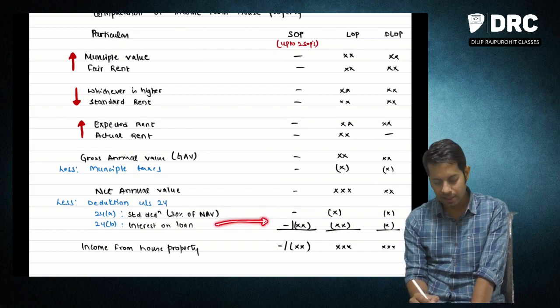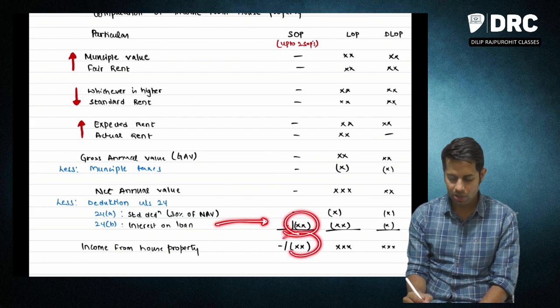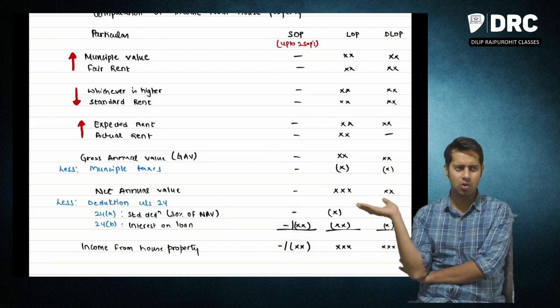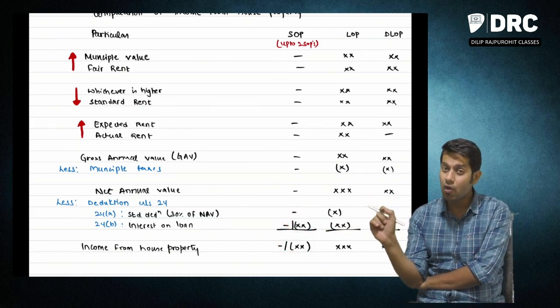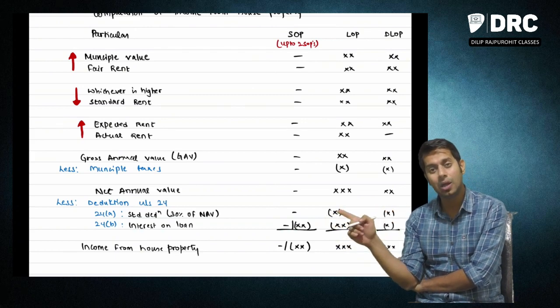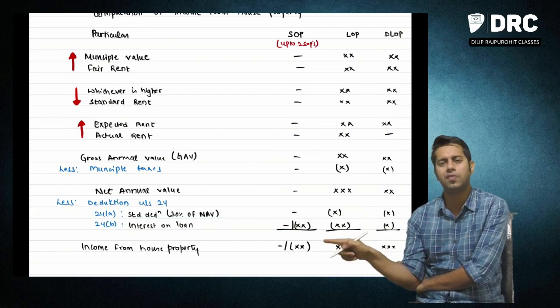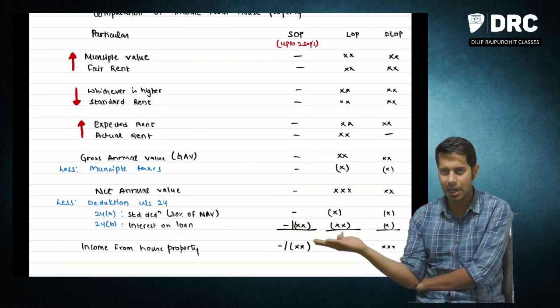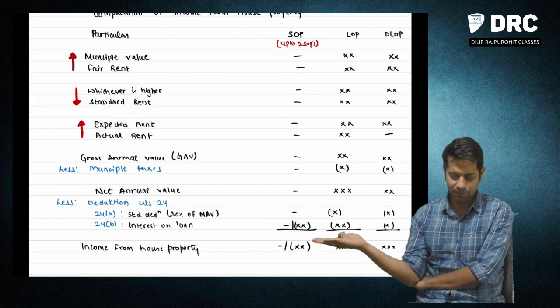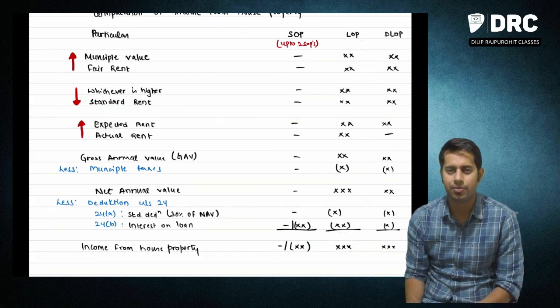There is a possibility that you would have taken a loan for that house. If you have taken a loan, then you can reduce that loan amount. So in case of self-occupied property, there may be a loss. Normally there will always be a loss if loan is taken. If no loan is taken, then there is no income from self-occupied property.